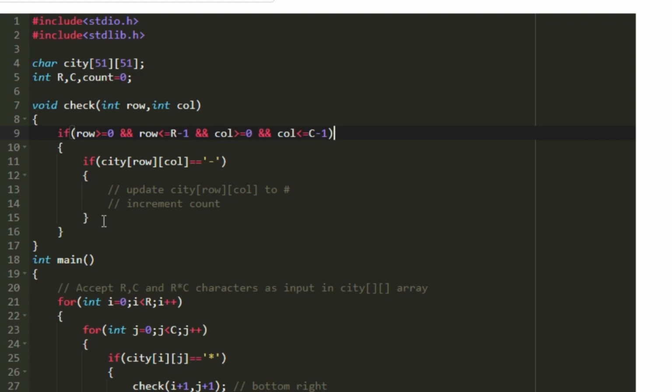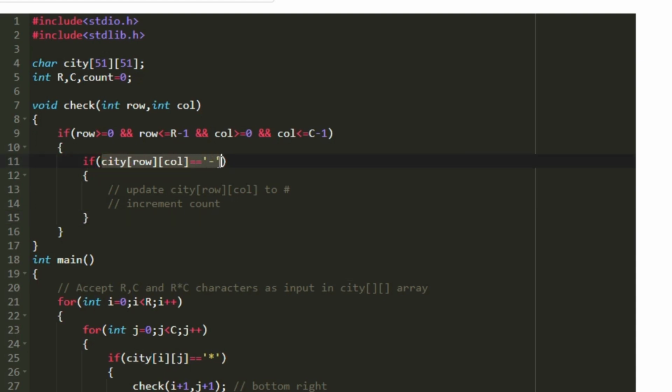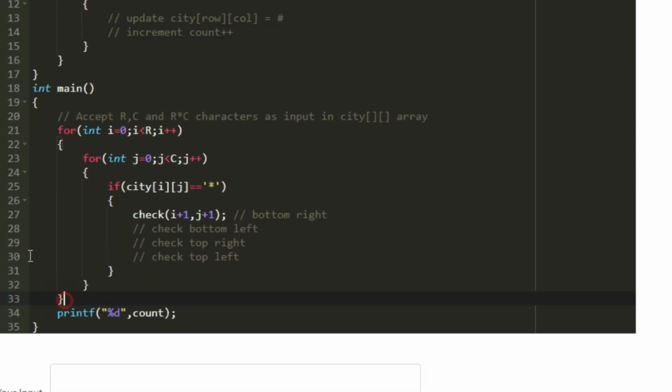So only when all these 4 conditions are satisfied, we are going to check whether it is possible to build a new building. So within this if condition, again we have to check whether now it is an empty land or not. So again, using an if condition, I am checking whether the character at the index row and column is equal to hyphen or not. Only if it is a hyphen, we can build a new building. So whenever it is a hyphen, then I update the character to hash and also I increment the value of the variable count. Since we have built the new building, I am incrementing the value of count. So this is how we will be counting the newly built buildings. So finally, we will be printing the value of count after the execution of this nested loop.